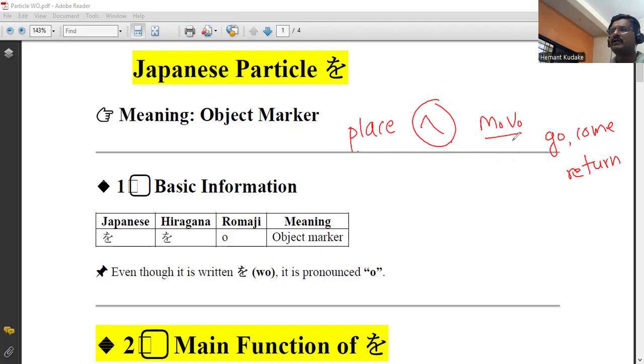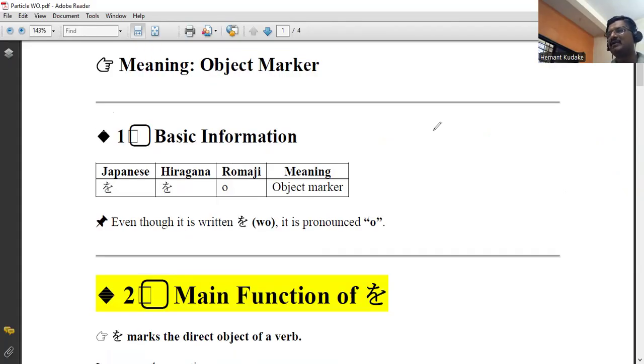So that time we made a category of motion verbs, the verbs related to traveling: go, come, and return. Before a motion verb, we use particle e. In today's session, we will learn another category, the action verbs.